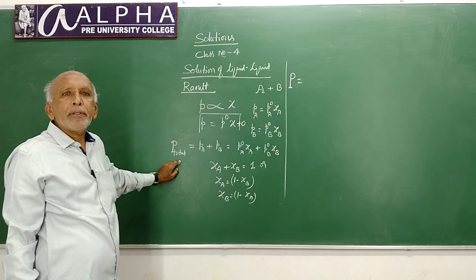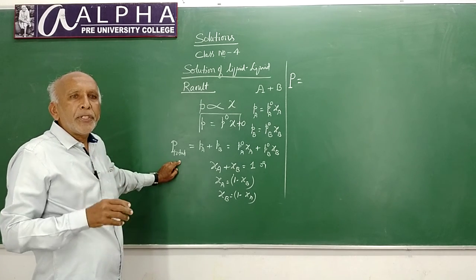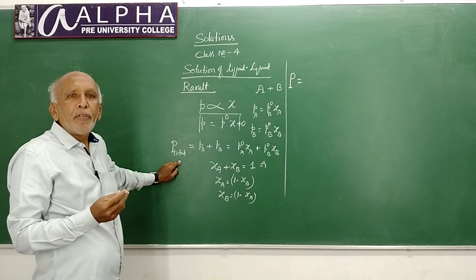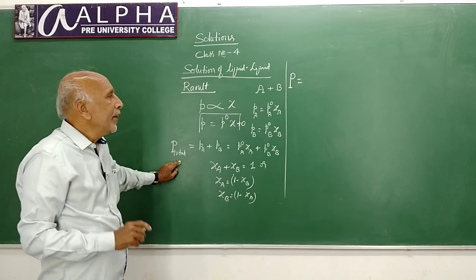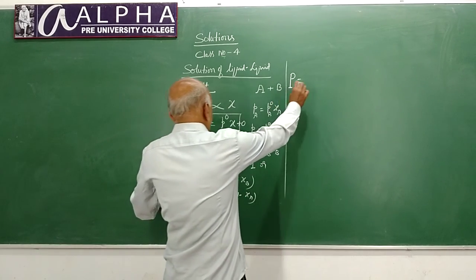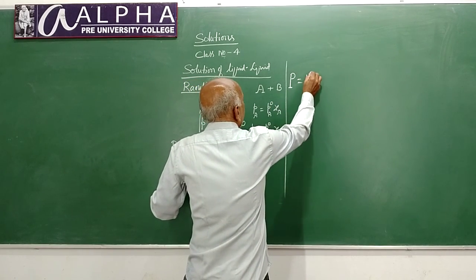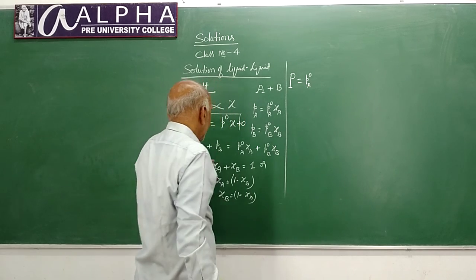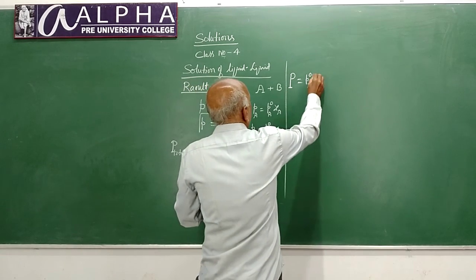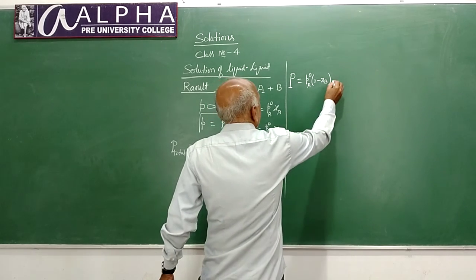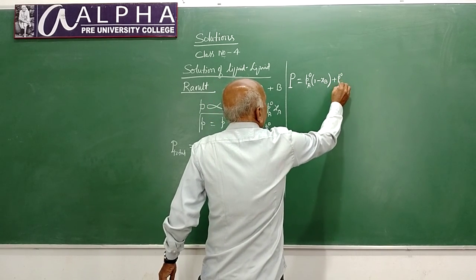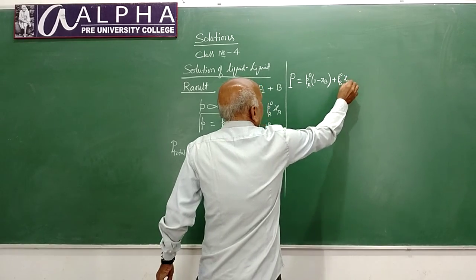It is nothing but the sum of the partial pressures of the individual or constituent liquids. P is equal to P naught A into chi A, which is 1 minus chi B, plus P naught B chi B.